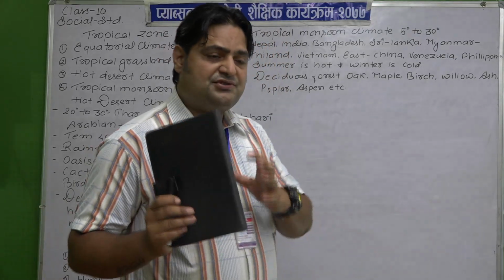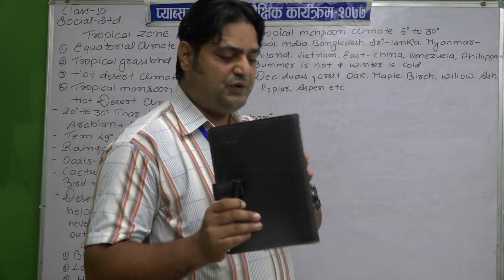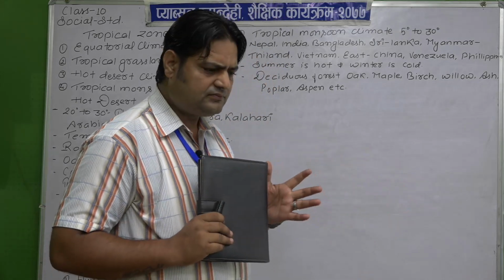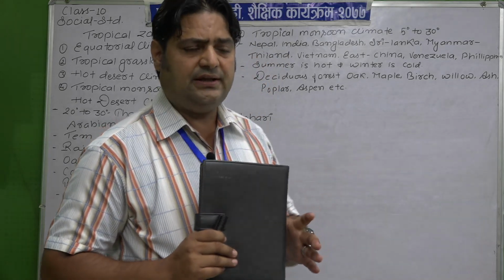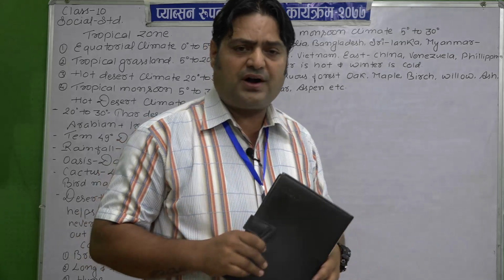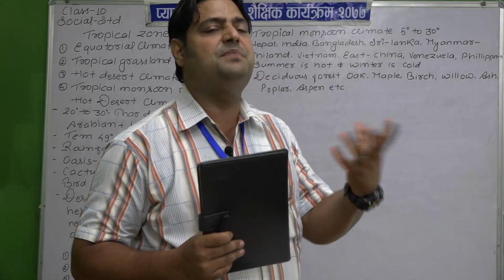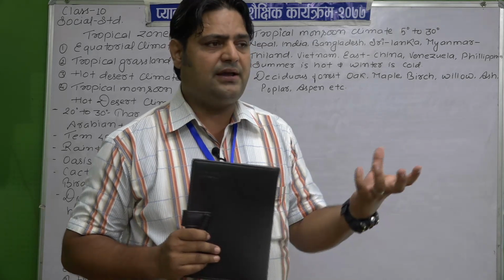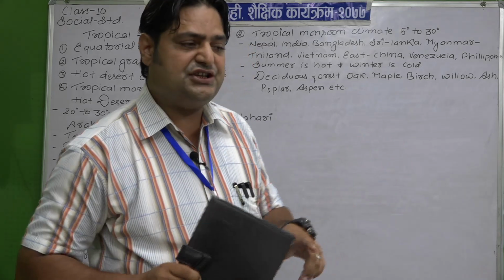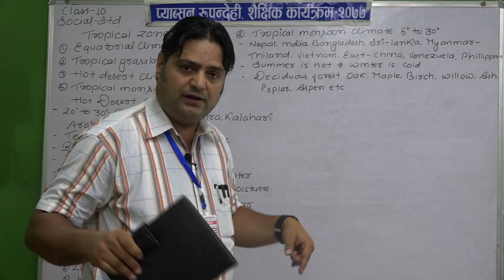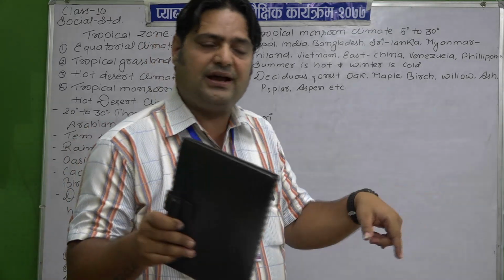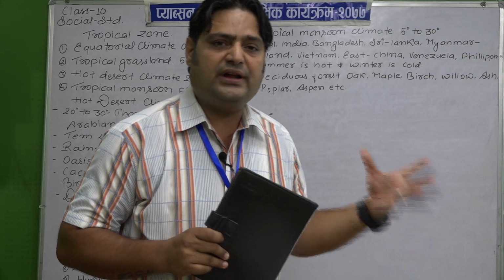The stream or source of water found in the hot desert is known as the oasis, where people grow date palm. Date palm means khajur. Such vegetation is found on the periphery, meaning area, and that vegetation is known as date palm.